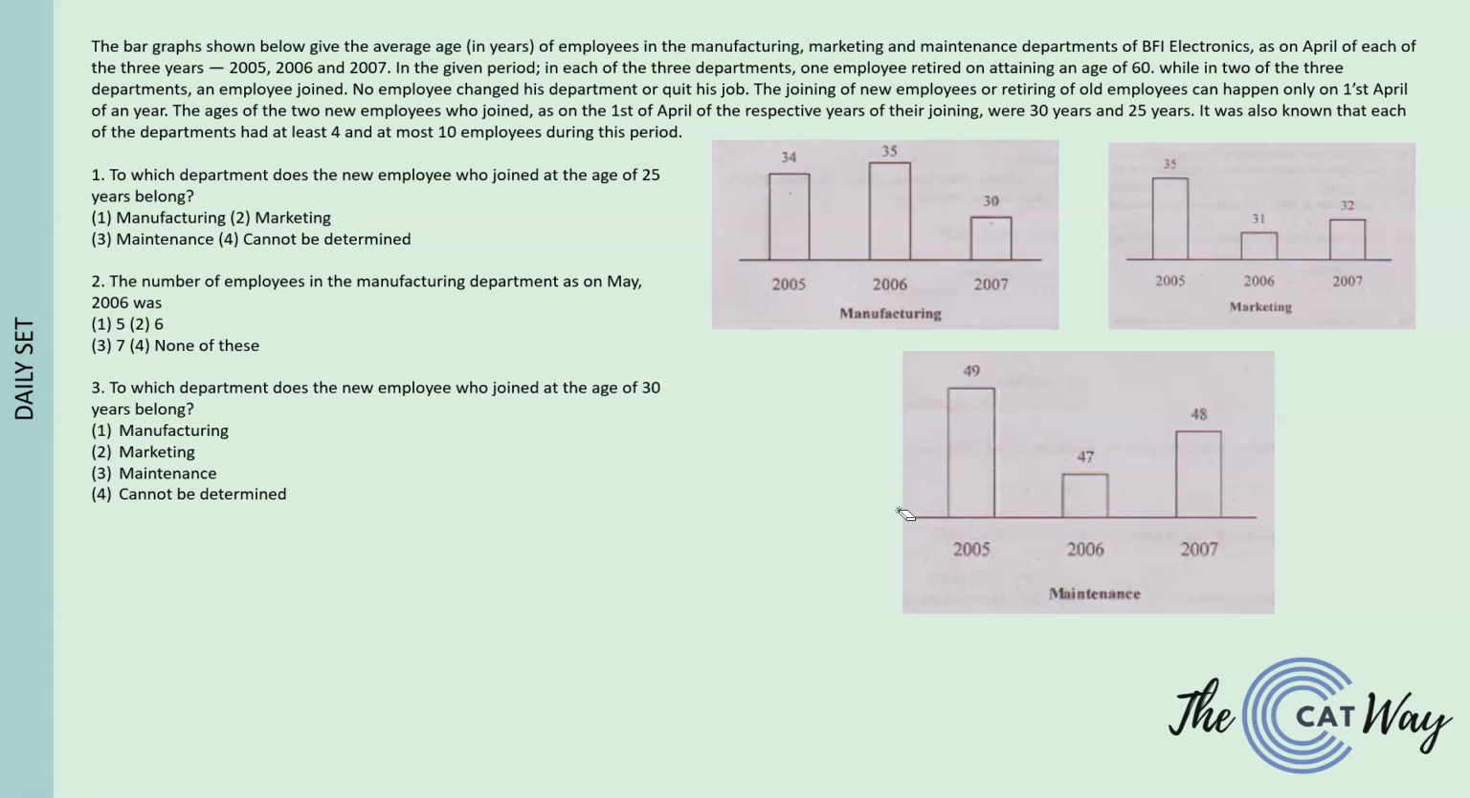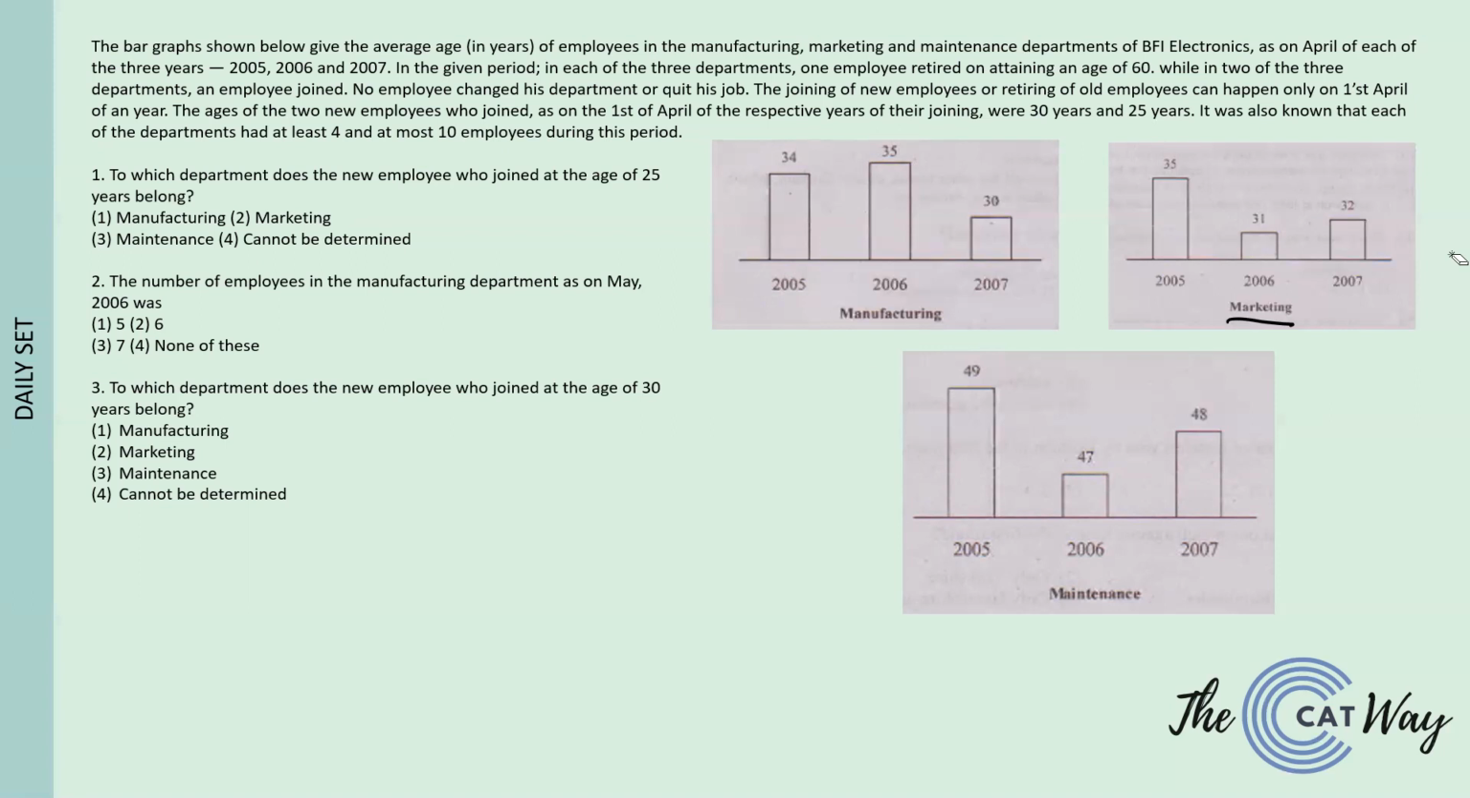So luckily, in the manufacturing and marketing sectors the initial average age is 35, and for the maintenance sector the initial average age is 49. So we will have to do the workings on these. First we will have to find out the total age for different numbers of people. Like if there are 5 people, 6 people, 7 people, we have to find the total.